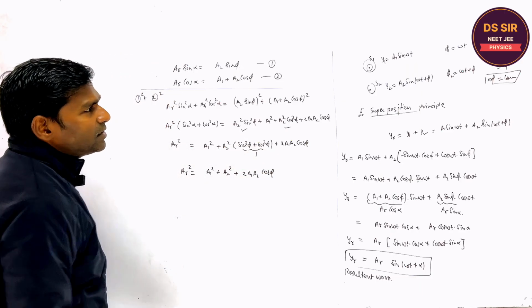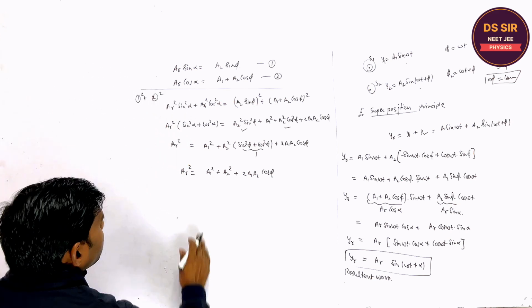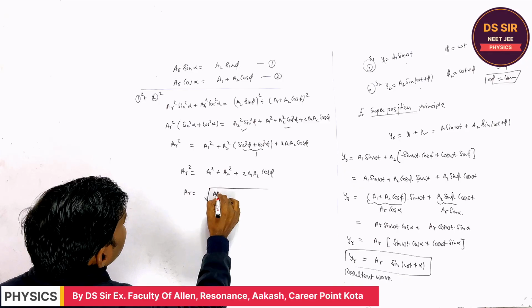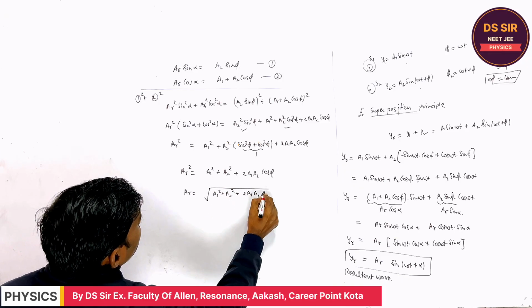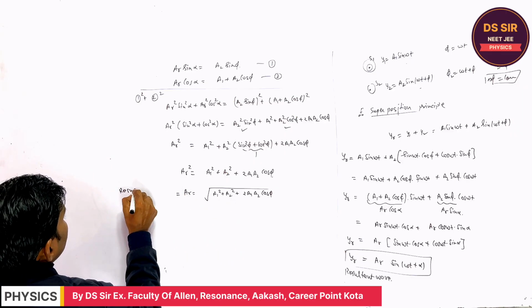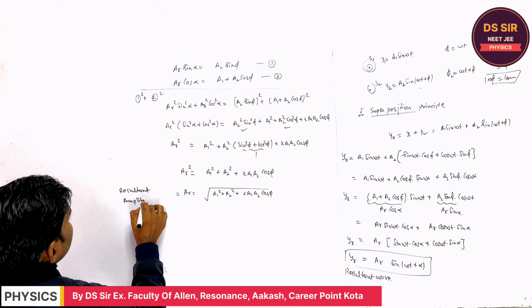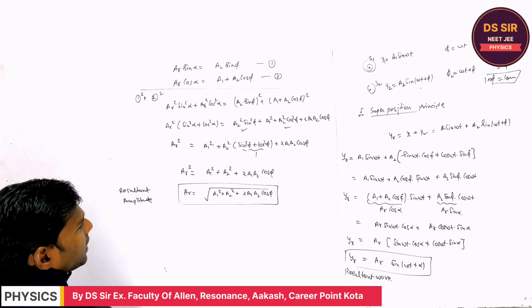Here phi is the phase difference between the two sources of light, right? So AR is the square root of a1 square plus a2 square plus 2 a1 a2 cos phi. This is the resultant amplitude. Is it clear or not? Yes, this is the resultant amplitude.